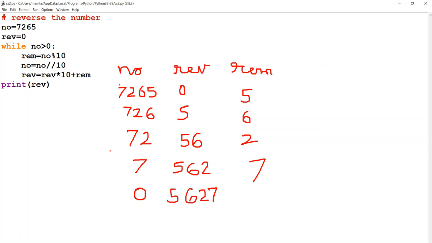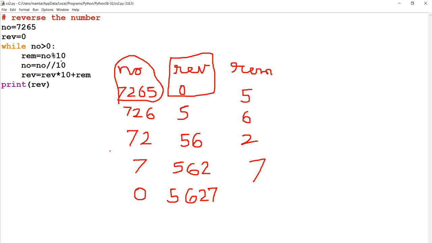In this, the number is 7265 which is to be reversed. So rev equal to 0 is initialized, number greater than 0, 7265 greater than 0, yes. So the initial value of number is 7265. This is the initial value, and this is the initial value for REV. REV is just a symbolic representation for storing the reverse number, REM for remainder, and NO is the original number.